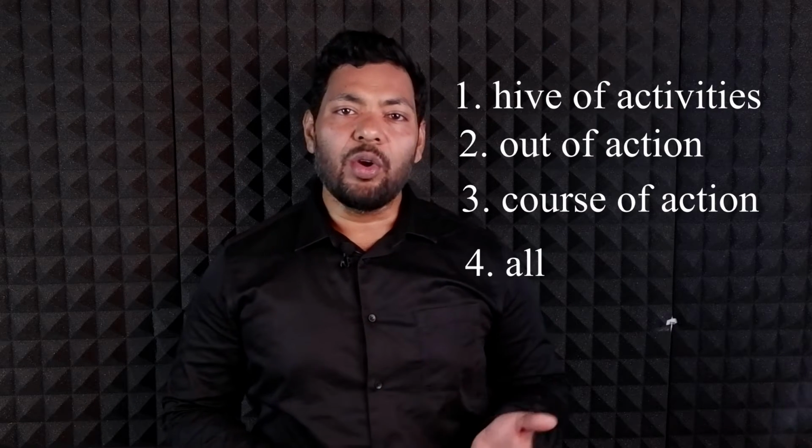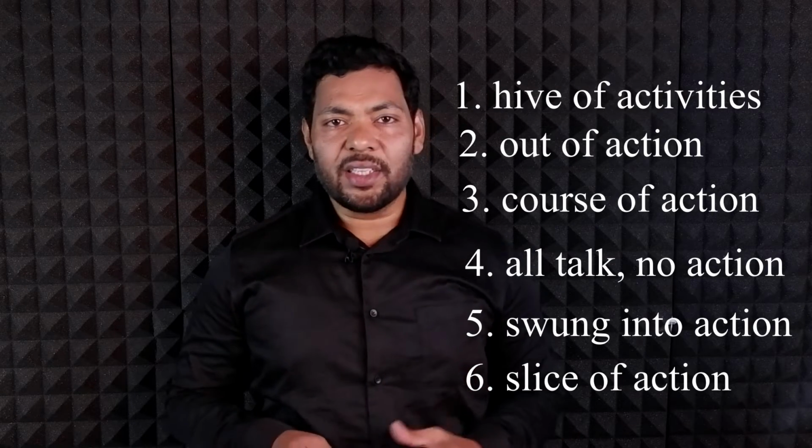So if you have noticed, we have 6 idioms over here. Number 1 is hive of all the activities. Number 2, out of action. Number 3, course of action. Number 4, all talk and no action. Number 5, swung into action or back into action, and number 6, get a slice of action. So all these idioms are based on action. So let us learn the meaning of these idioms.